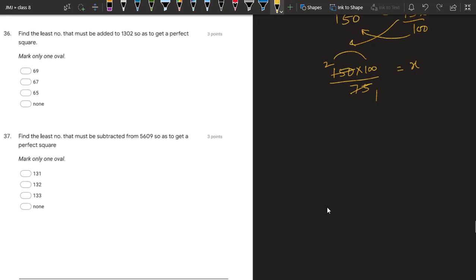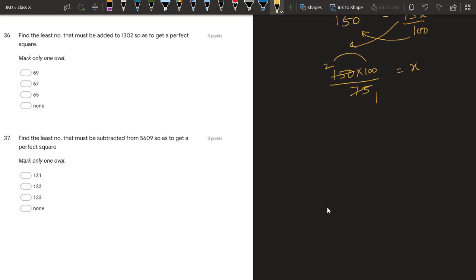Now question number 36. Find the least number that must be added in 1302 to get a perfect square. So let us try doing the normal method. We have 3 3s are 9, that is 402. Twice of 3 is 6.